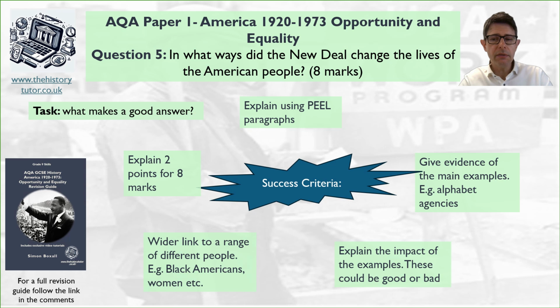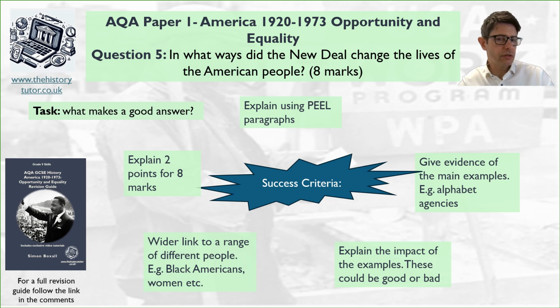So what does all that mean in more detail? Obviously we need evidence, and the evidence needs to be about the New Deal, because it says, "In what ways did the New Deal change people's lives?" So our evidence is the New Deal alphabet agencies. Our explanation is the change in people's lives. We need to then link to workers, women, Black Americans, Native Americans, farmers, etc., and explain the change. Wider link: you could be talking about farming, for instance, and say white typical farmers, and then say wider link: however, it changed things for sharecropping Black American farmers, and then talk about that in more depth and get a real in-depth analysis going.